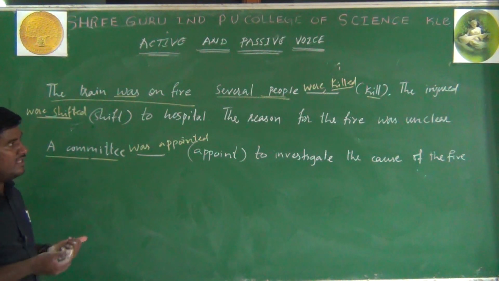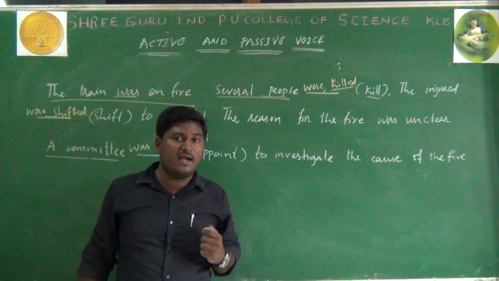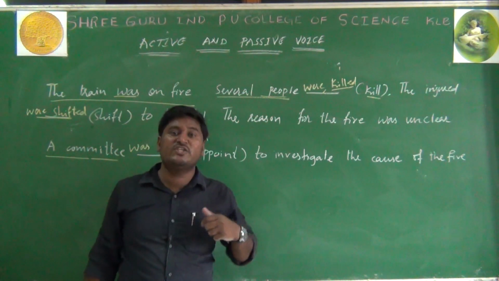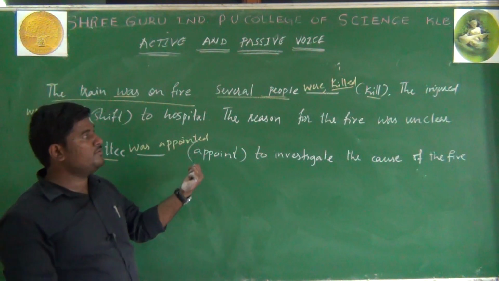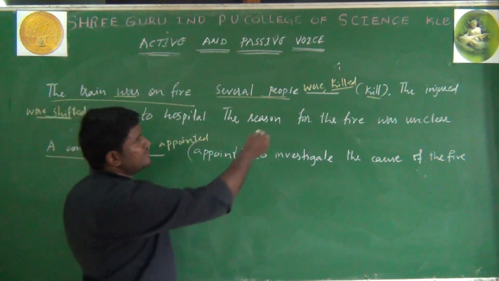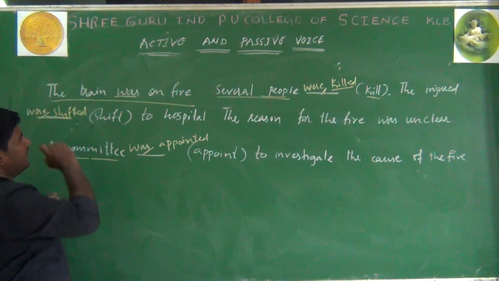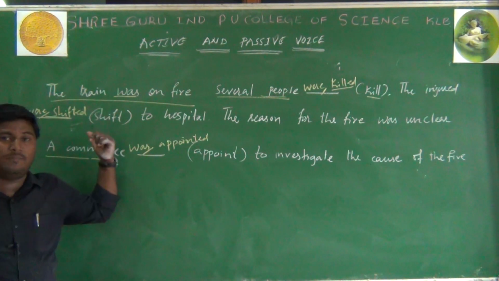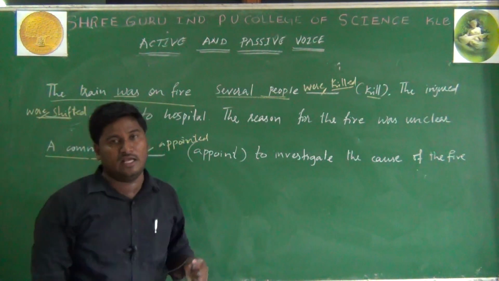In the bracket they will give the verb, and first we should understand which tense the paragraph is in. According to that we add helping verbs, which I have used here: were and was. Here also I used were because this is simple past tense. So by understanding tenses we can add helping verbs.